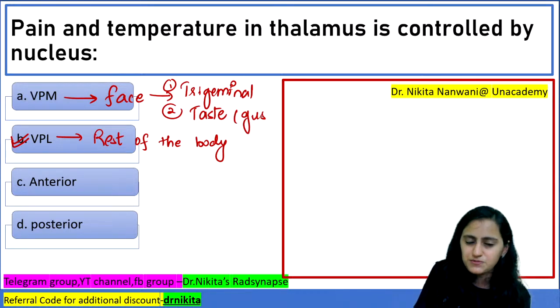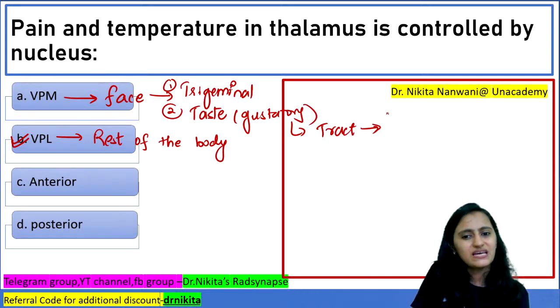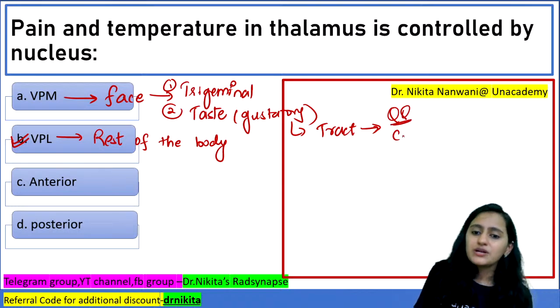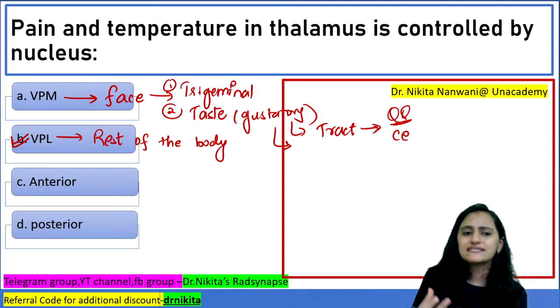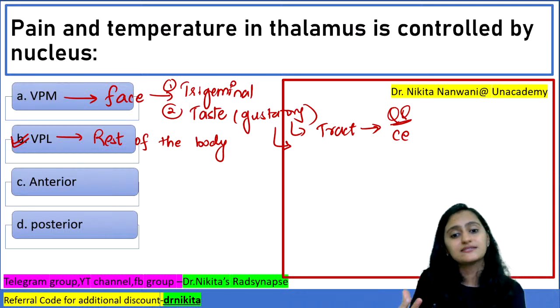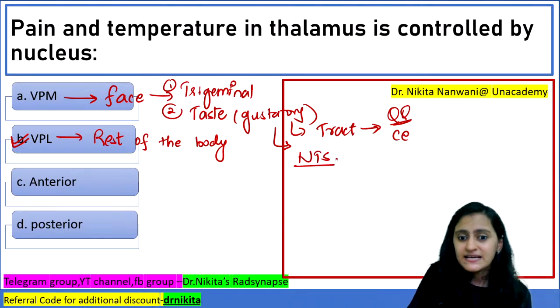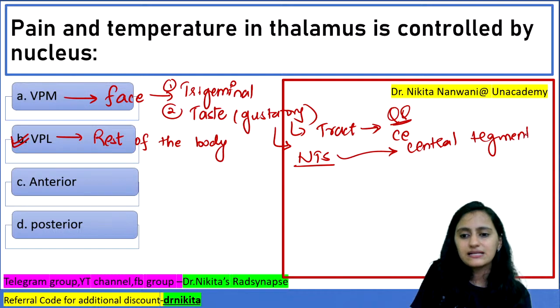So this is called which pathway? Your gustatory pathway. Can you tell me the tract for the gustatory pathway? They can twist the question and ask you in that way. First of all, let us see the nucleus. What is the nucleus for taste? Is it nucleus ambiguus? Which nucleus is it? Very good. It is nucleus tractus solitarius. So which tract does this nucleus tractus solitarius go through? It is your central tegmental tract.